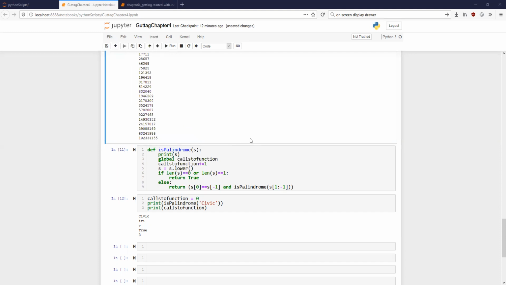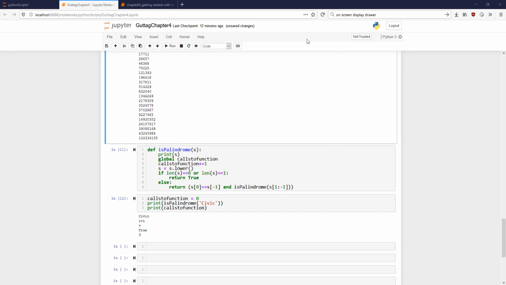Notepad is not really a very good text editor, but it's workable. So let me show you something here.